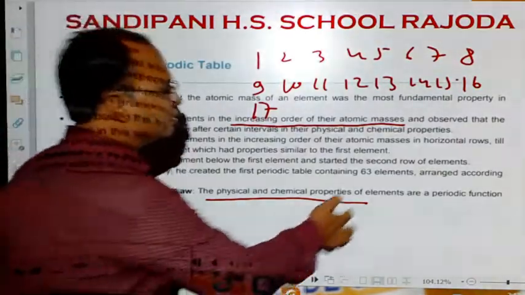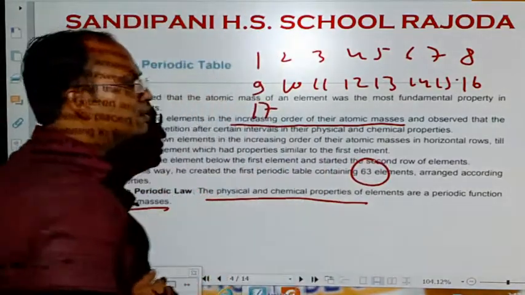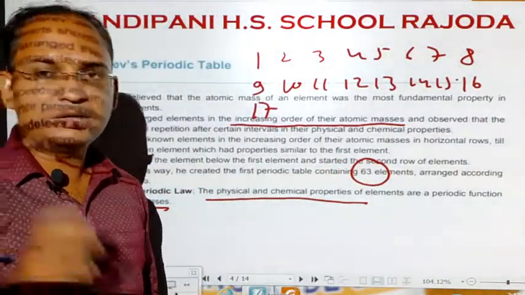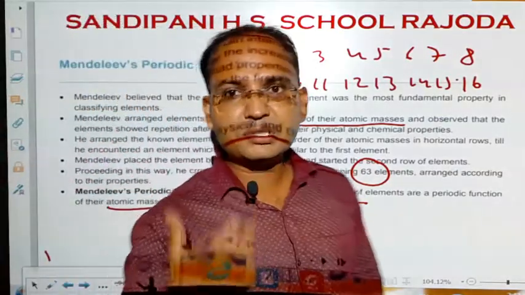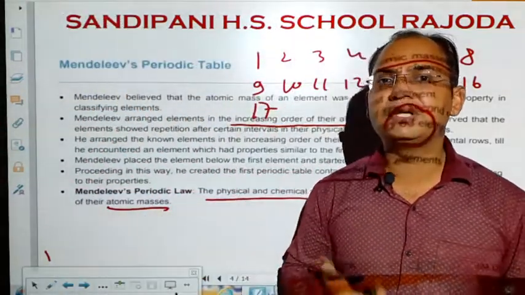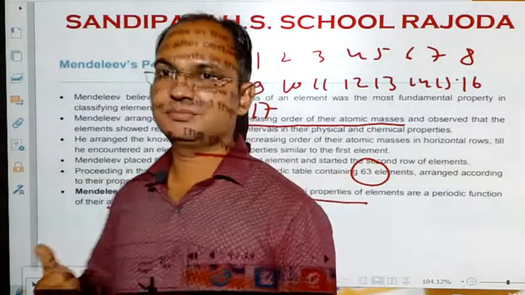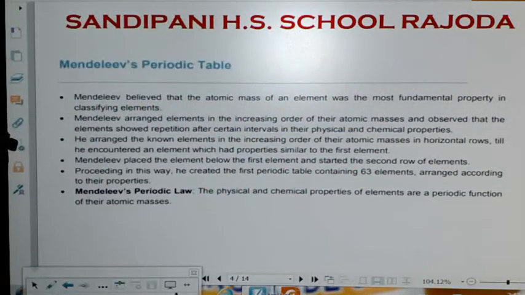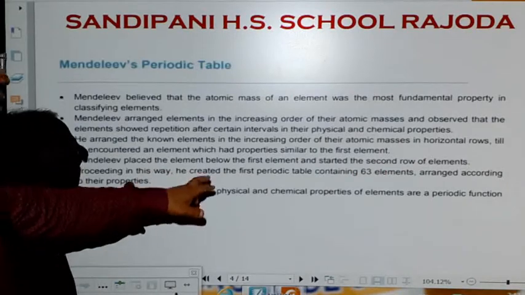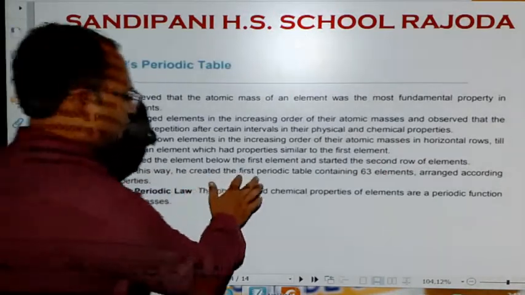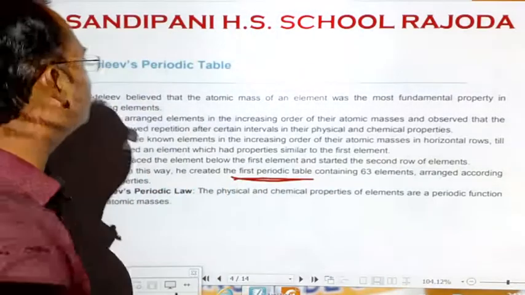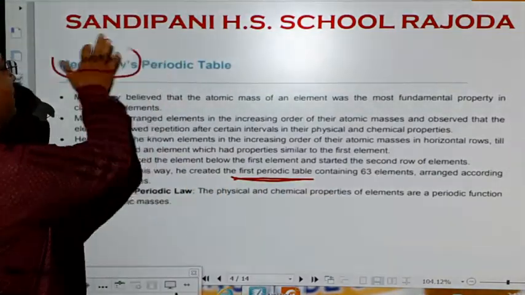He classified a total of 63 elements according to his law. It was the most successful classification of the elements at that time. So, let us see. Proceeding in this way, he created the first periodic table. Now, the name of the scientist who created the very first periodic table was Mendeleev.